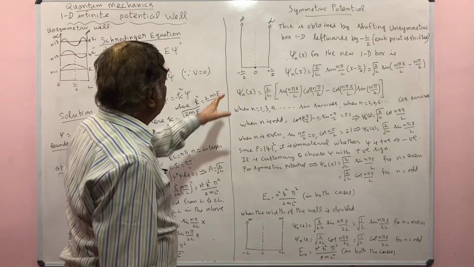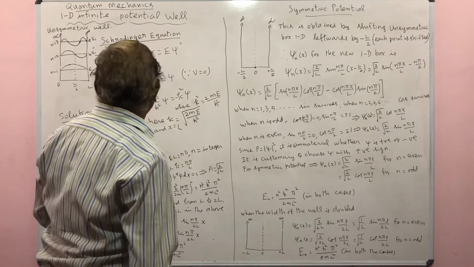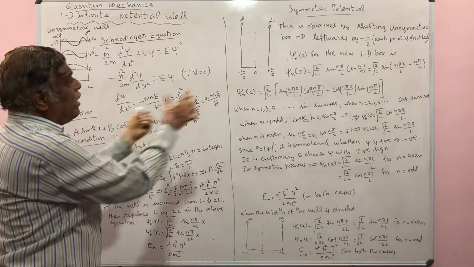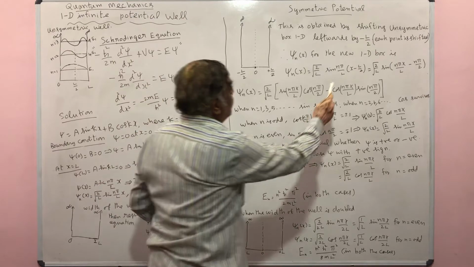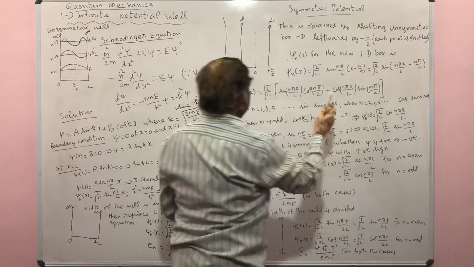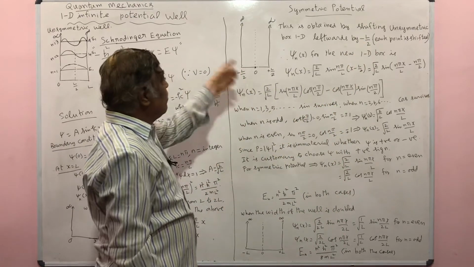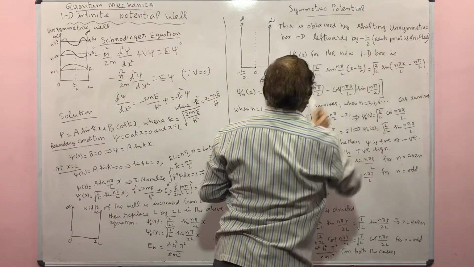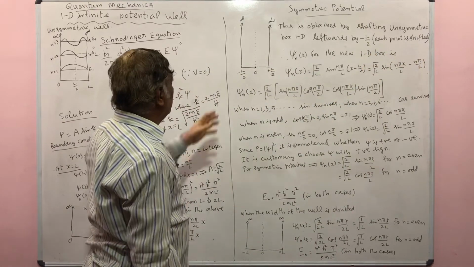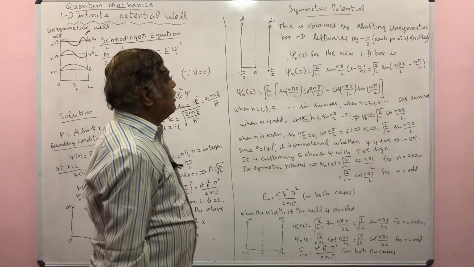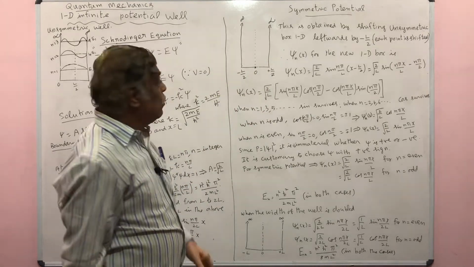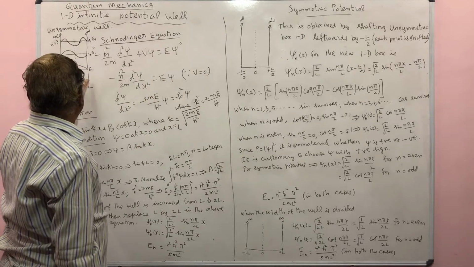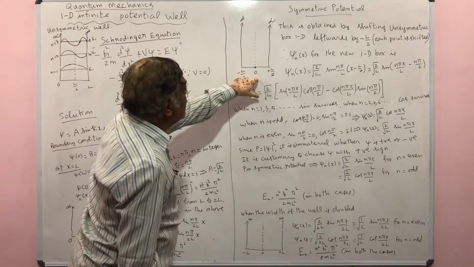Now this is obtained by shifting the unsymmetric potential by minus L by 2 leftwards. So each point is shifted by minus L by 2. If we shift leftwards by minus L by 2, then you will get the symmetric potential.